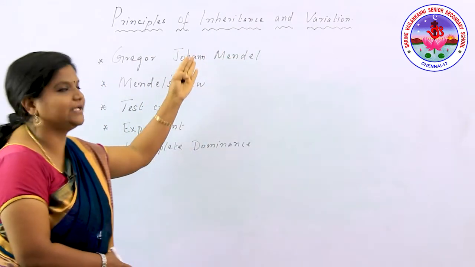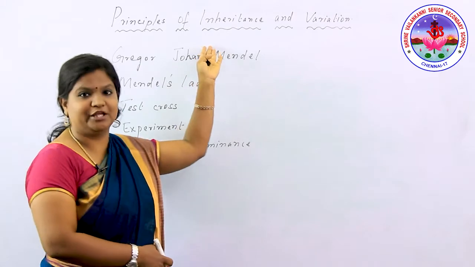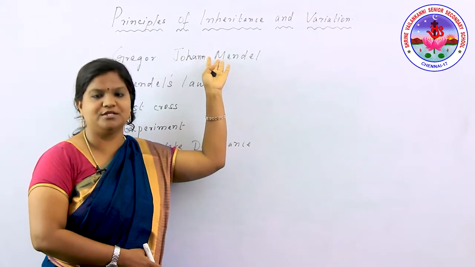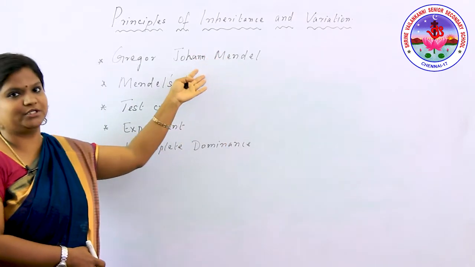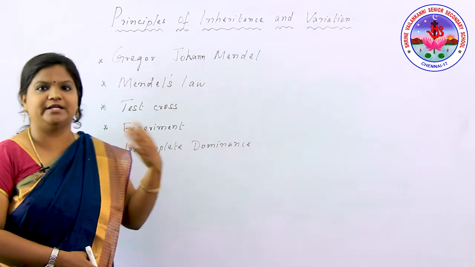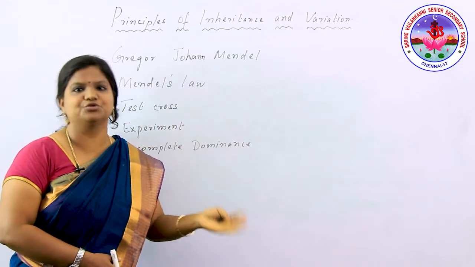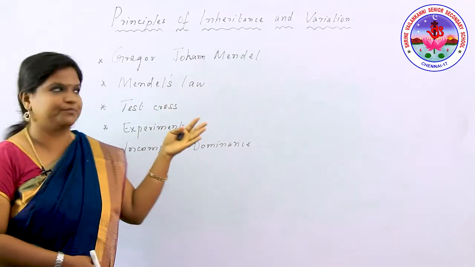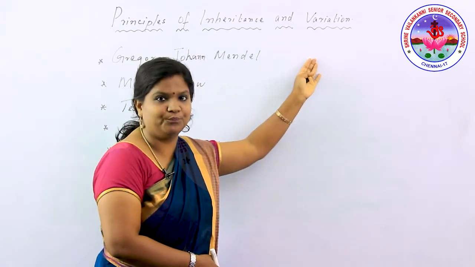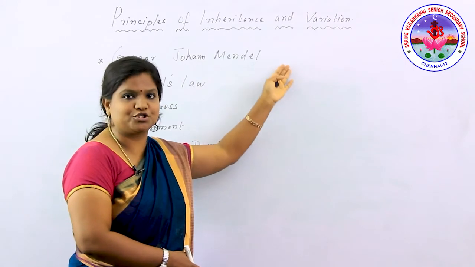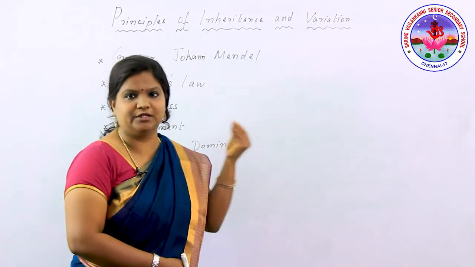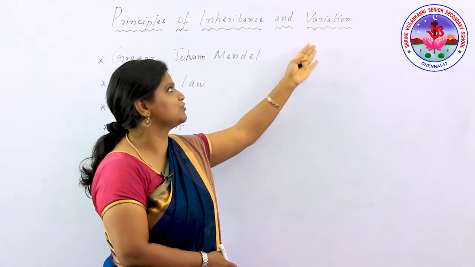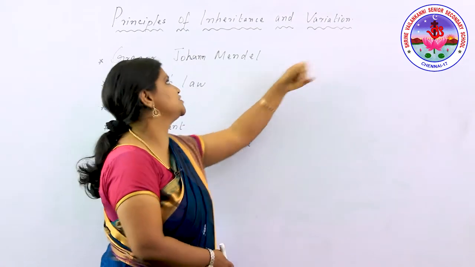So first, what is inheritance? Inheritance is nothing but the character which is inherited from one generation to the other generation. For example, the character retained from your grandmother and grandfather to the offspring, that is you, the young generation. And variation refers to the differences that appear among the progeny, so that comes under variations.